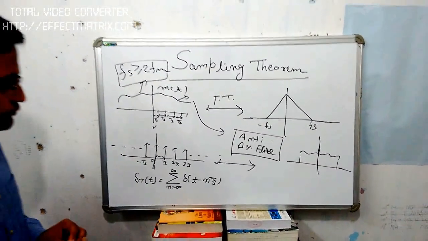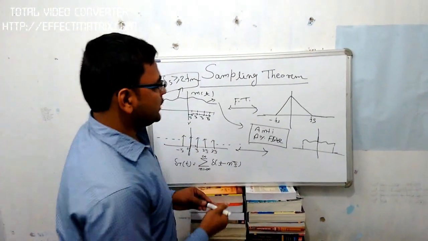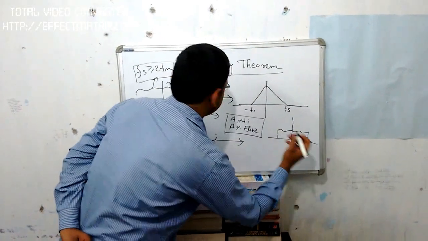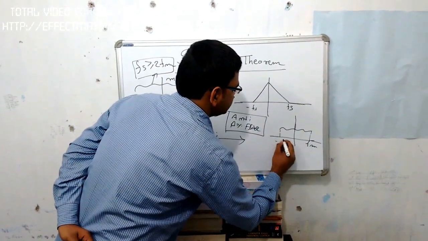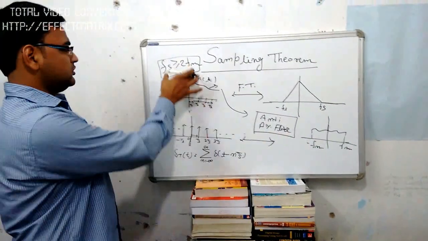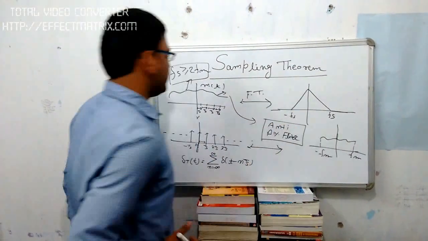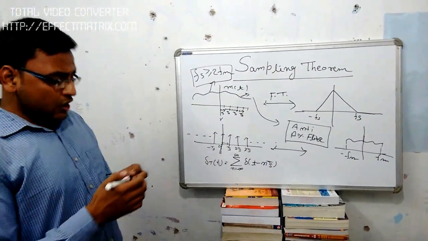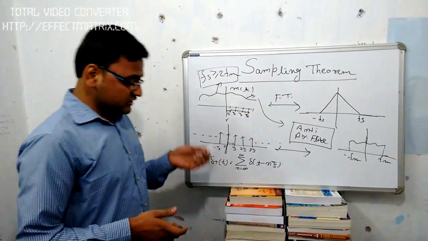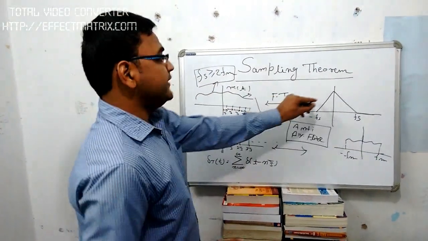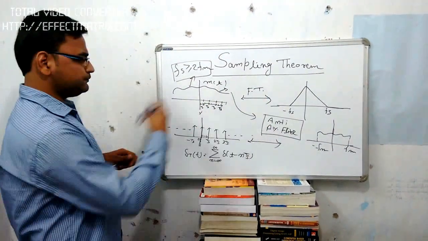Now we can see that it is band limited, this is fm, this is minus fm. Now we can use this criteria for selecting the sampling frequency. Now we will see how we get this criteria by using spectrums.